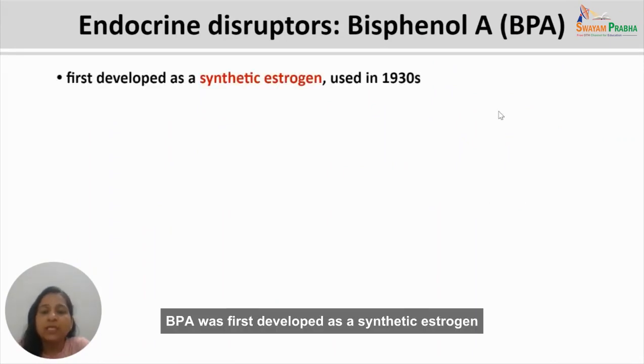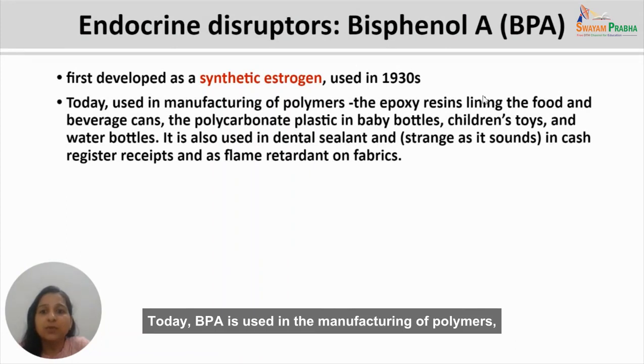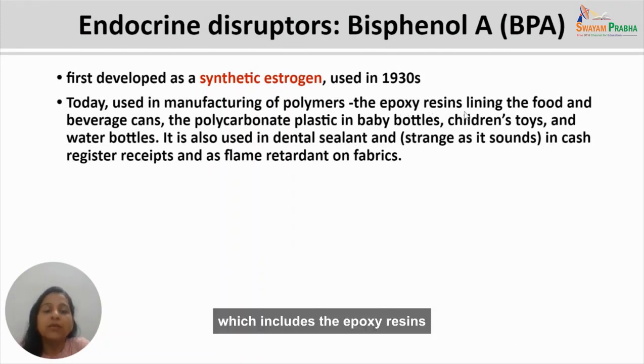Next endocrine disruptor is bisphenol A, that is BPA. BPA was first developed as a synthetic estrogen and was commonly used during the 1930s. Today, BPA is used in the manufacturing of polymers, which includes the epoxy resins which line the food and beverage cans, the polycarbonate plastic in baby bottles, children's toys, and also the water bottles that we generally use.